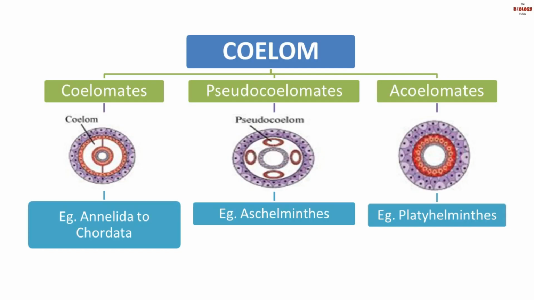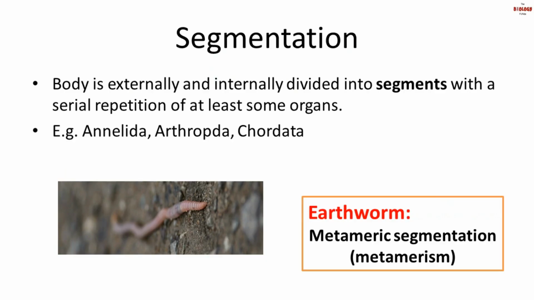So since the mesoderm is absent, the body cavity is obviously absent. So here Coelenterata and Ctenophora are not classified under coelomate, pseudocoelomate, and acoelomate. Then we have Porifera. You will not find any germ layers as such in the Porifera.